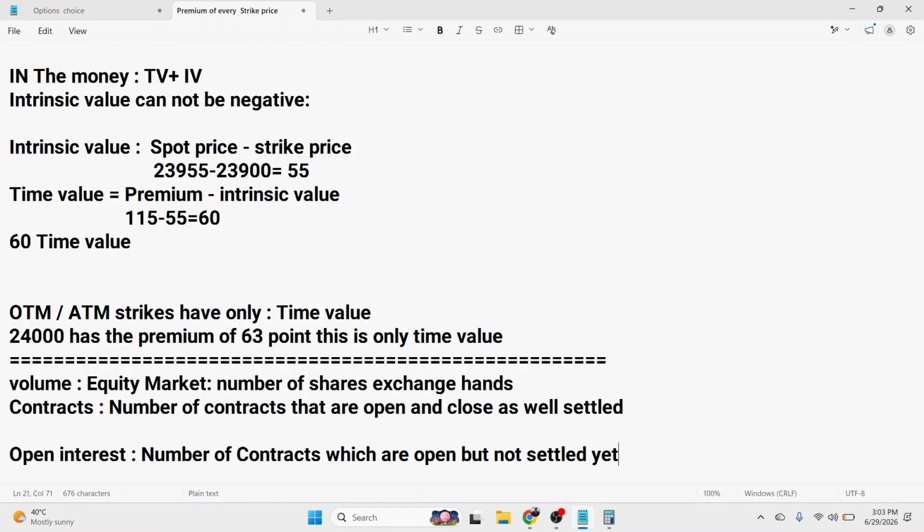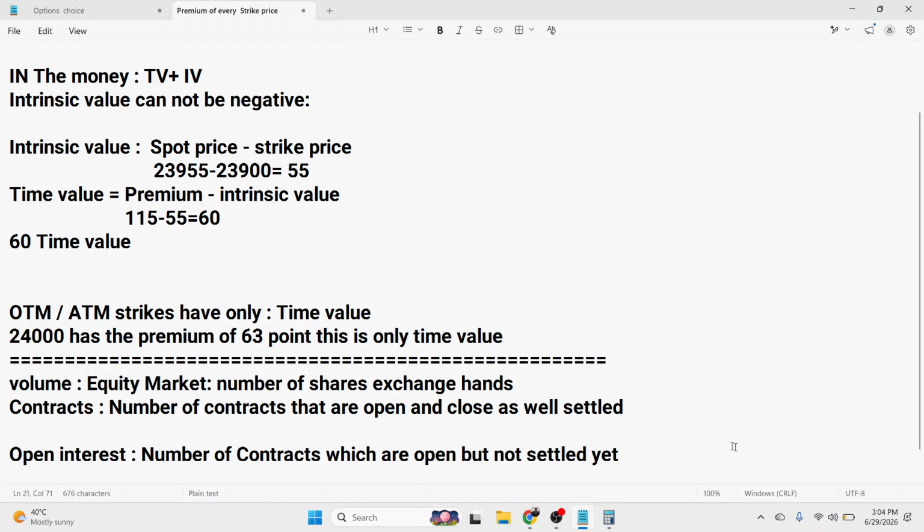So contracts which are open but not settled are known as the open interest, because your interest, if you are a call buyer and you make a contract on the long side, you buy a call and you still do not close your position, that will become an open interest.